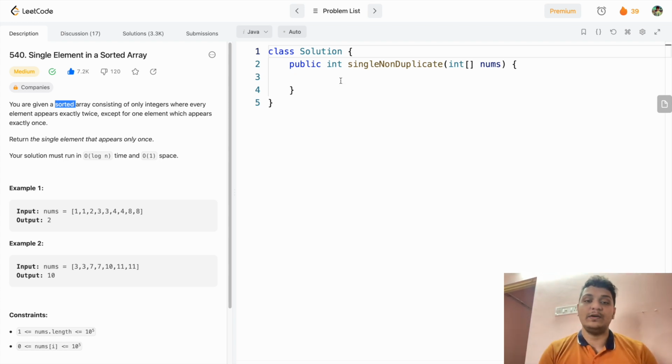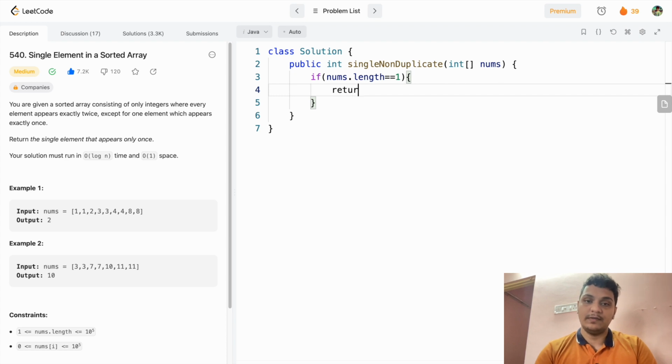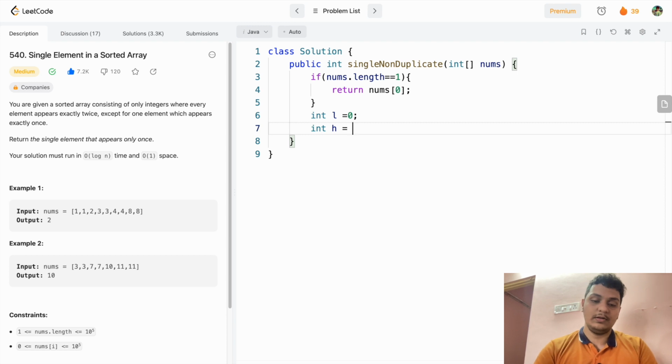So let's code and see how we can do. First we will check if the length of the nums is equal to 1, then what we have to do, we have to return the value. Okay, first I will check if nums length is equal to 1, then we have to return the first value. Okay, now what we will do, we say low will be equal to 0 and high will be equal to nums dot length minus 1.